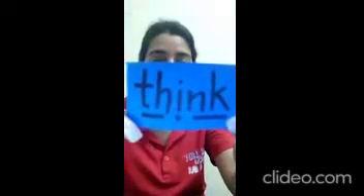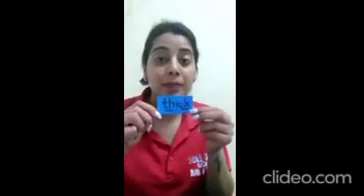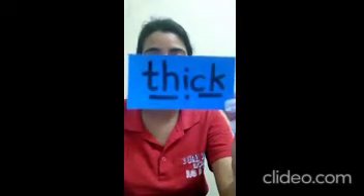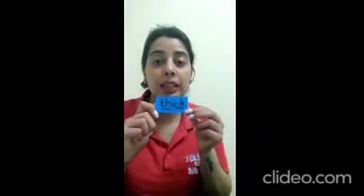Think. All right. Th, i, k. Thick. All right. Let me show you the next word.